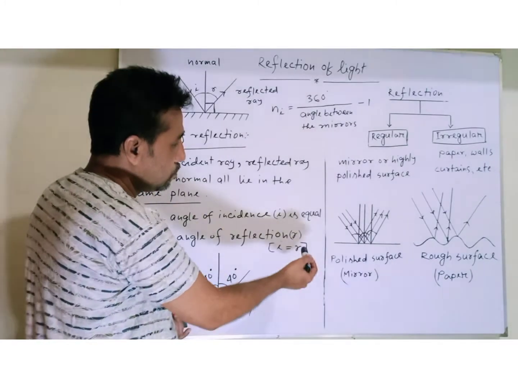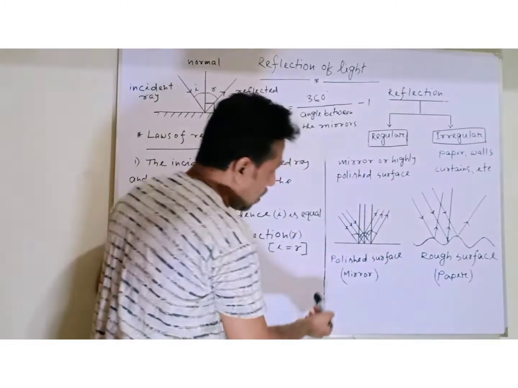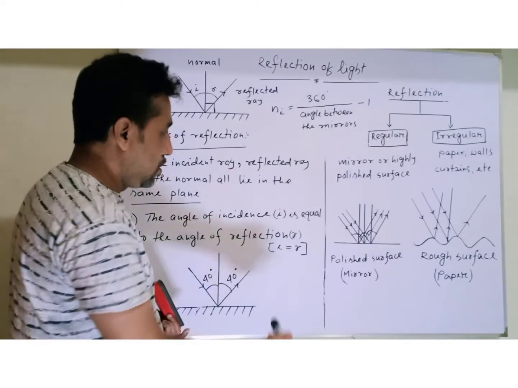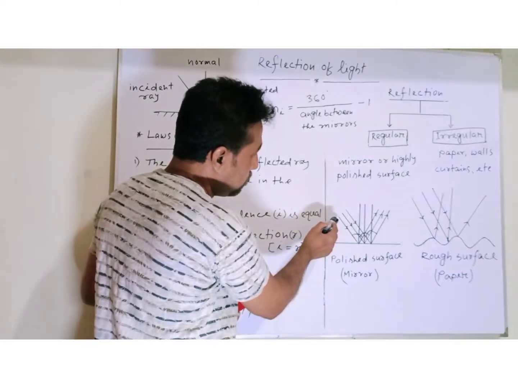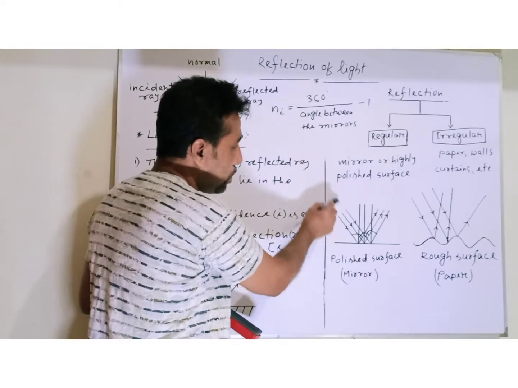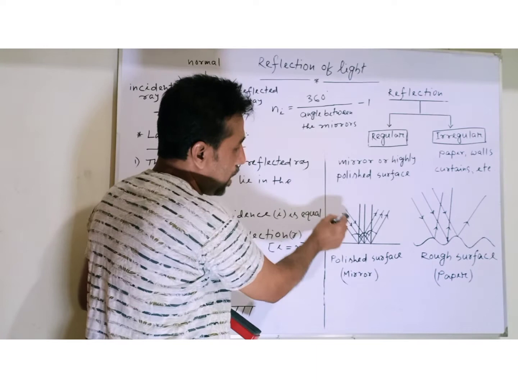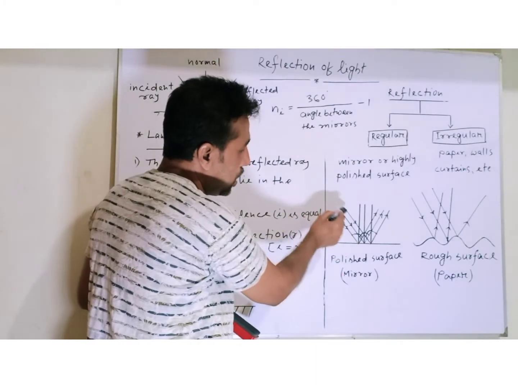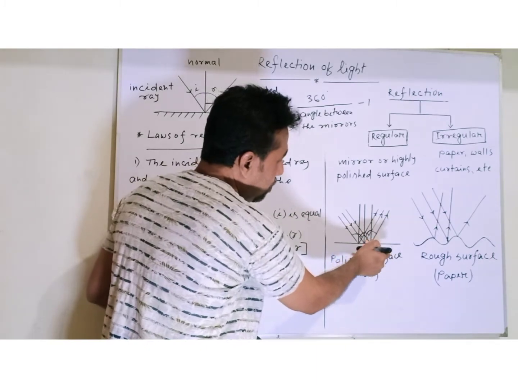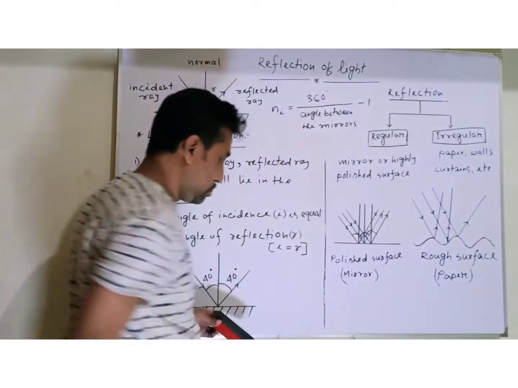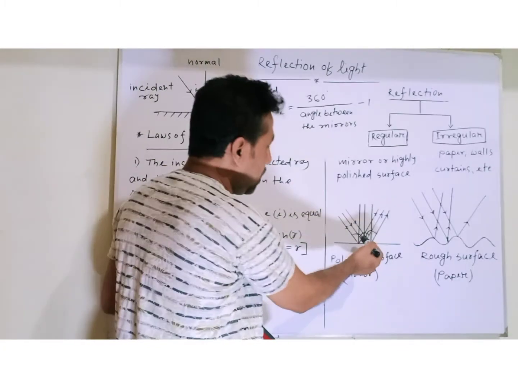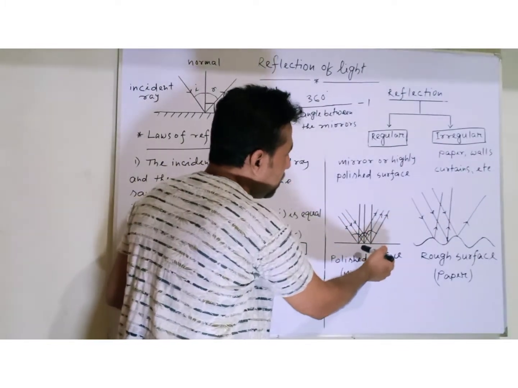You see here, suppose it's a mirror or any highly polished surface. I showed three parallel light rays here. The three parallel light rays hit the surface, bounce back and are reflected. You see, after reflection, the light rays remain parallel.